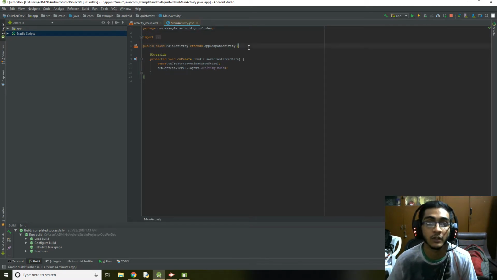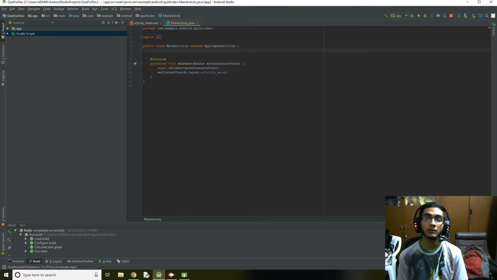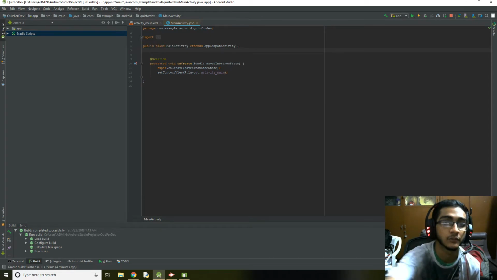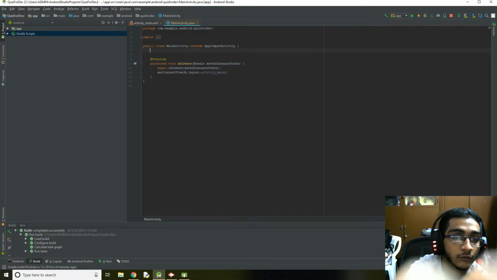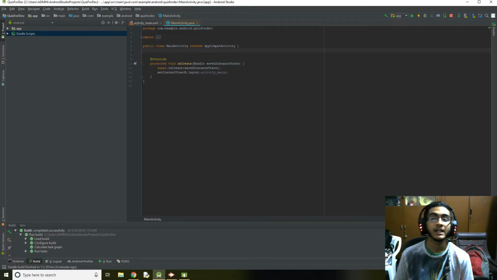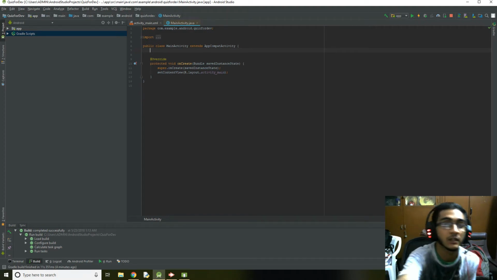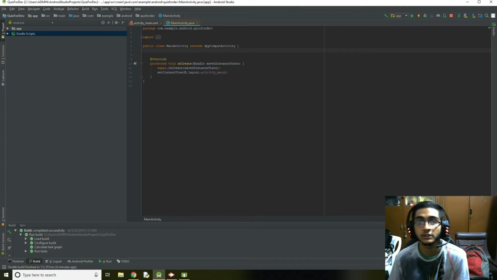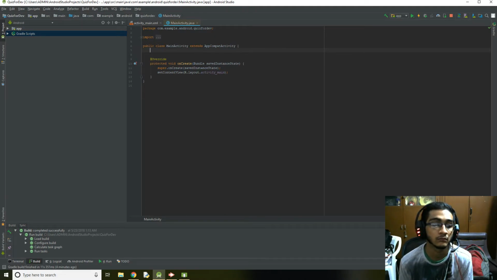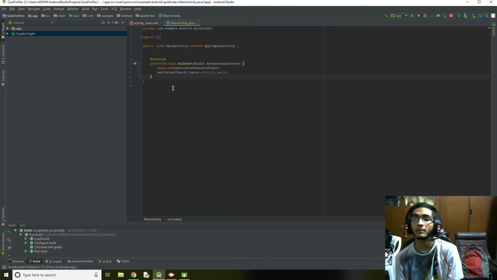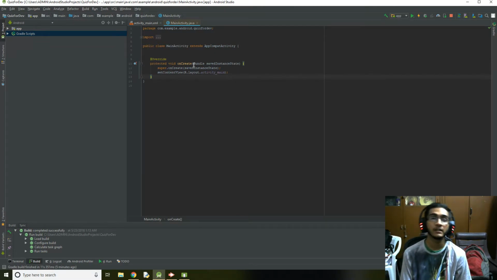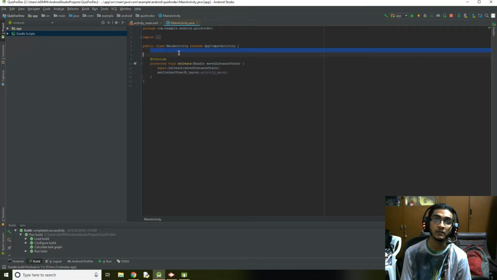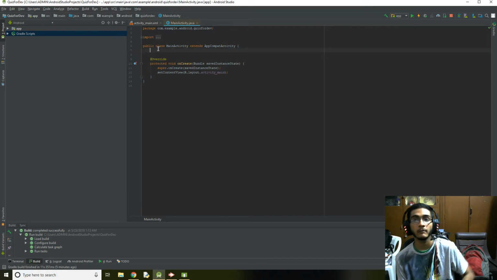So we need to declare them in the form of variables. And to do that, we just got to define them as a global. When I say global, let's say we have a chunk of functions, like this is what I call a function. We have separate functions. Now, if you declare this outside of a function, any function here can use it. But if you declare it within this onCreate function, we cannot use it. It can only be used within these two brackets. It cannot be used beyond the bracket. If we need to use these variables beyond the bracket, they need to be defined outside of the function, right here where I'm pointing with my mouse.